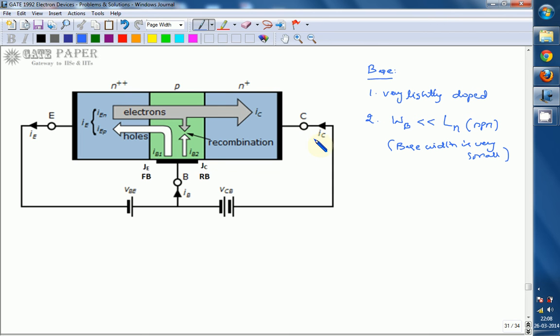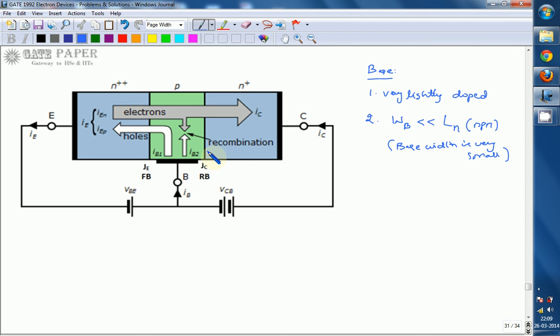Those electrons will be collected by the positive terminal and form a loop so that current flows. But because the base width is very small compared to the diffusion length of minority carriers, even the 5 recombinations don't really happen. So it will be practically even less than 5%, around 2%. So 98% of electrons are available in the collector, and they will be collected by VCB, forming a closed loop that contributes to the current. This is the general action.